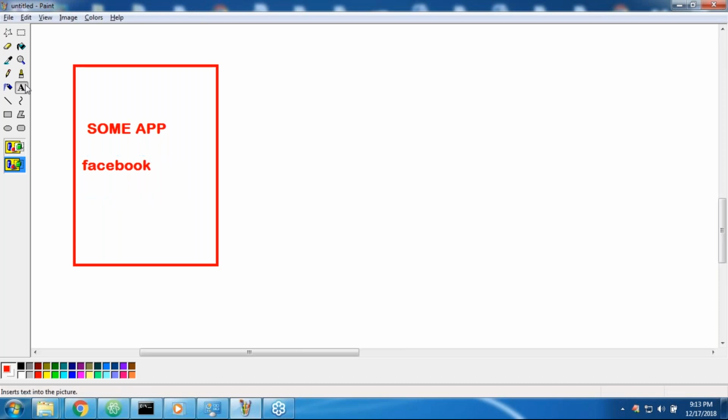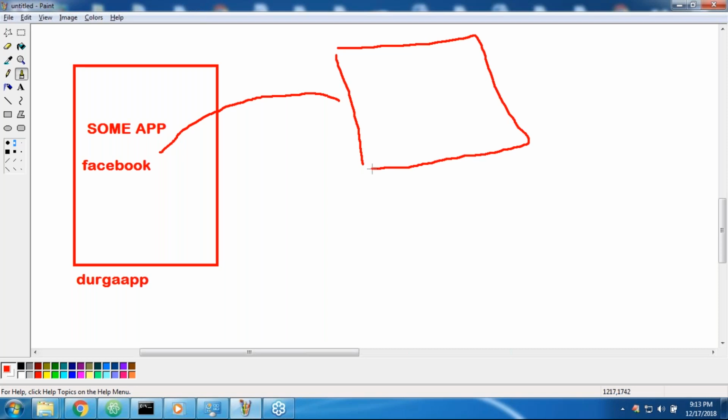Actually, this is the Durga app. It is nowhere related to Facebook. For authentication purposes, this application communicates with the Facebook application, and with Gmail.